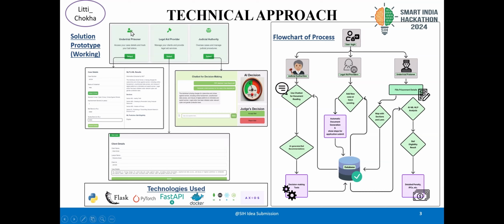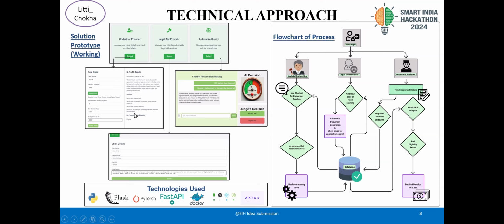This is the UI prototype which we have designed, which I'll show you individually also. This is the under-trial prisoner, legal aid provider, and judicial authority. Our whole page is divided into these three sections. After moving into the under-trial prisoner section, you have a form where you can fill in your details, submit them, and it will show you a summary. I'll show you this in the working model later in the video.